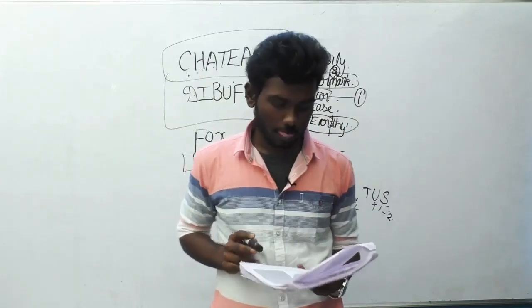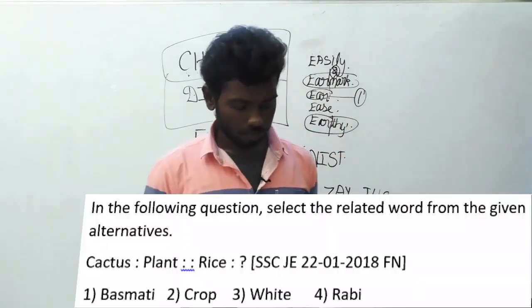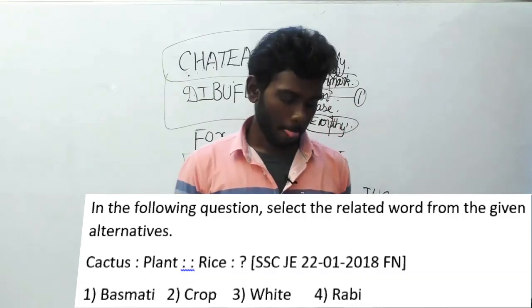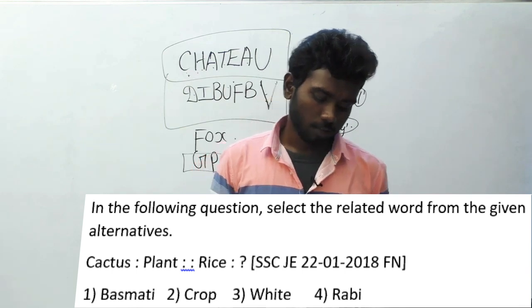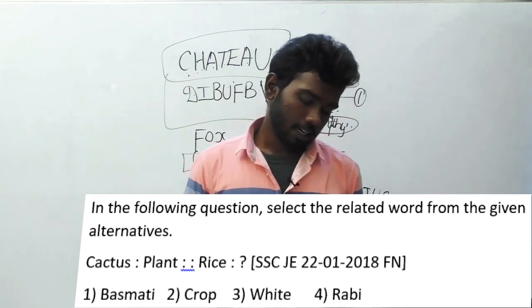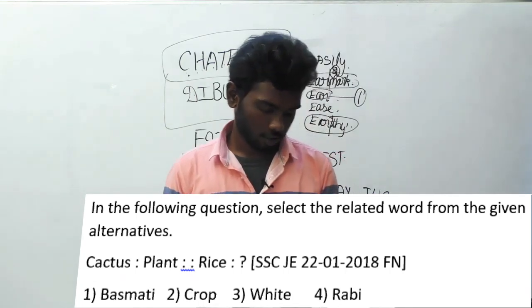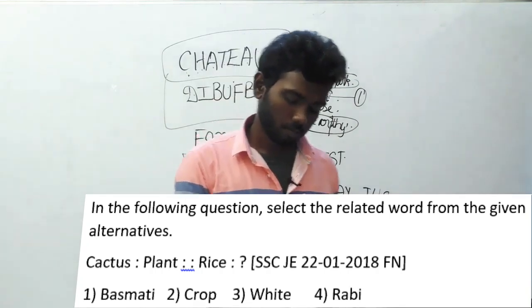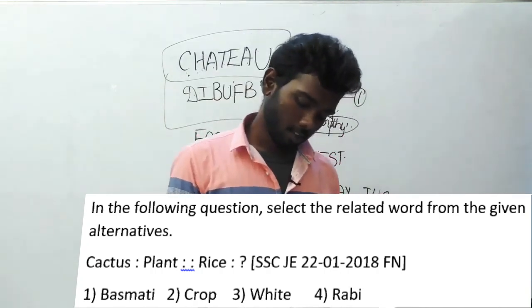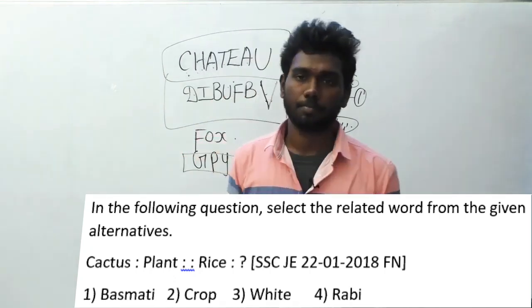Let's move on to the second last question. We are going to end this question paper now. That's it, guys. Listen carefully. In the following question, select the related word from the given alternatives. Cactus is to plant implies rice is to question mark. Option 1, basmati. Option 2, crop. Option 3, white. Option 4, rabi.